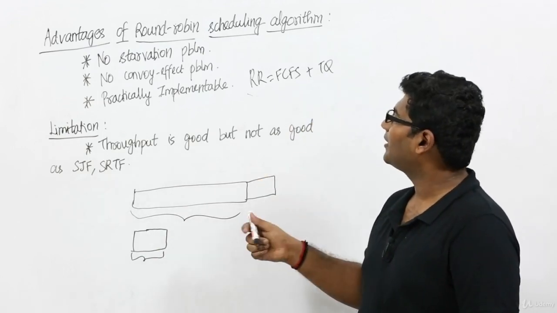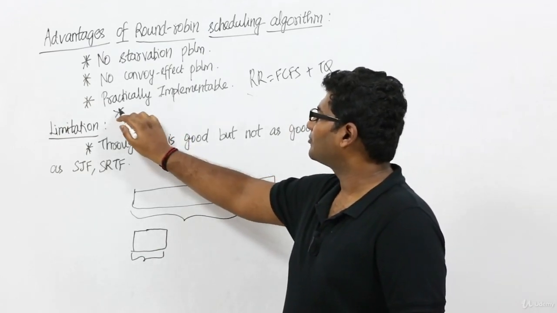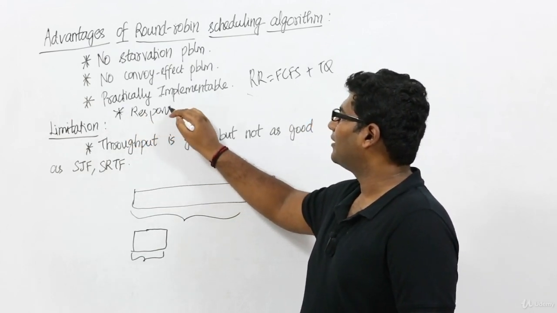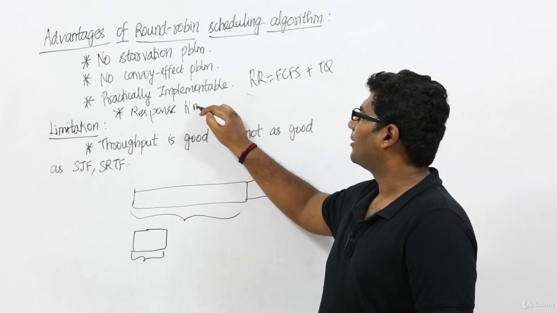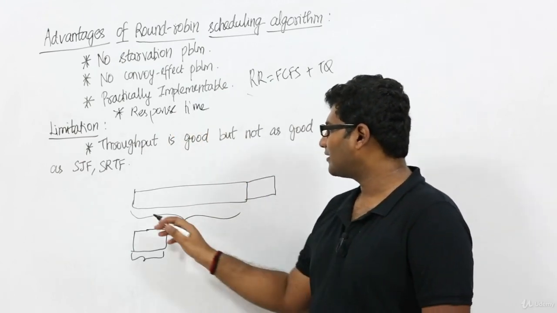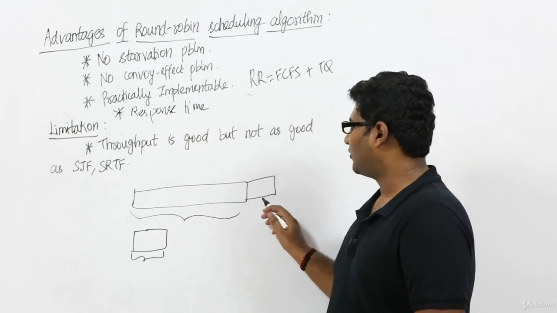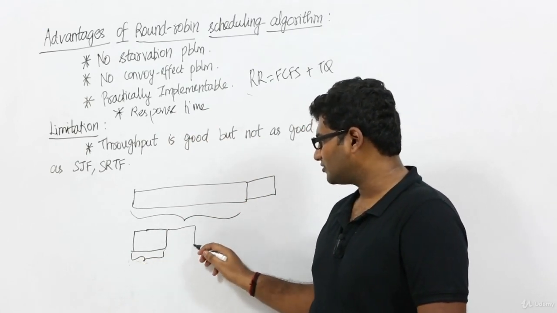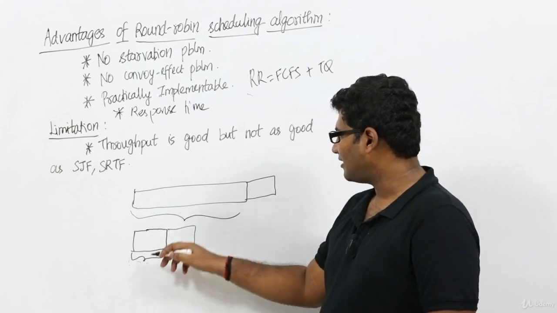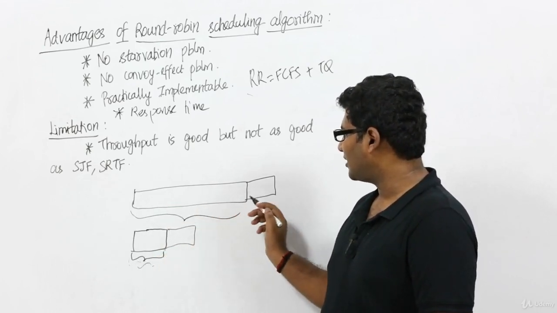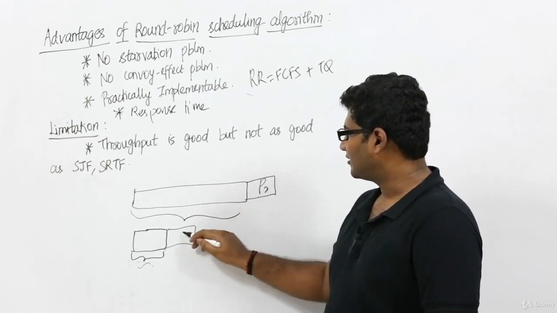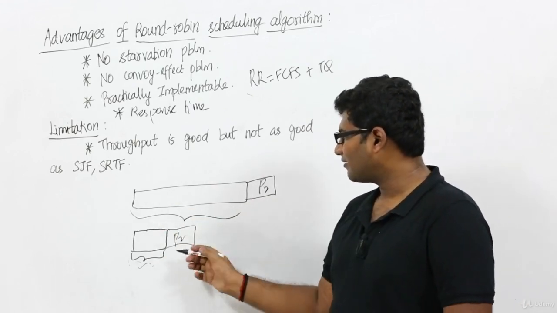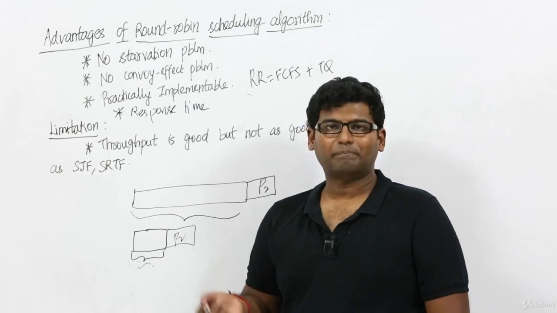Also, one more advantage you can add to round robin is that even response time is good, right? Response time is good in case of round robin because we are not executing the complete process and then going to the next process. Rather, we execute for only some time and then we move to the next process, right? So response time here is less than the response time there. For example, for process P2, the response time there is more, whereas here the response time is very less, right?